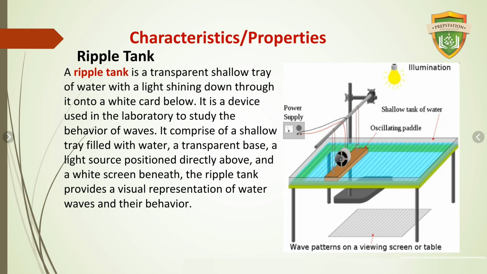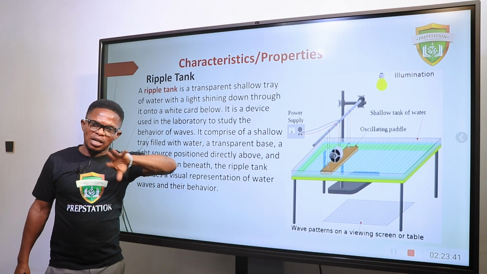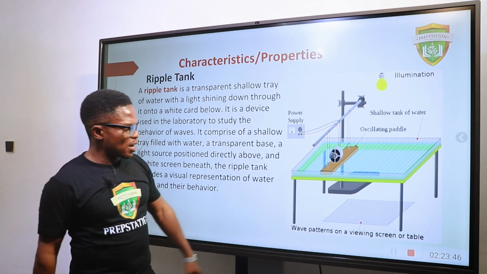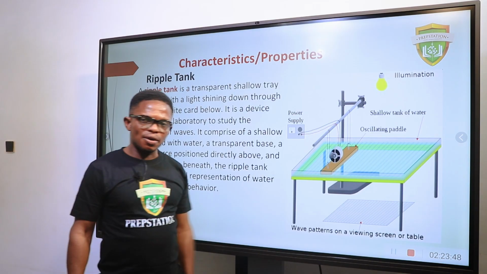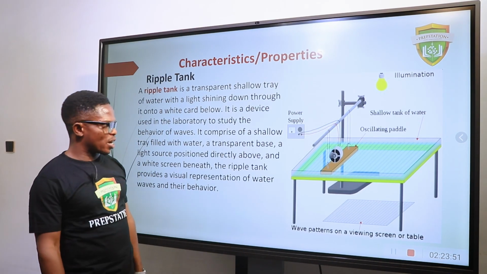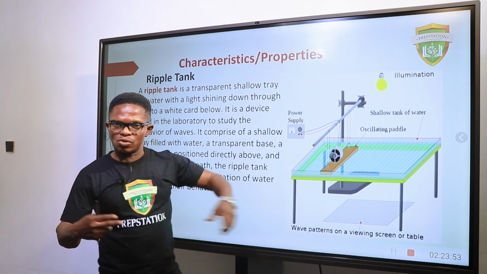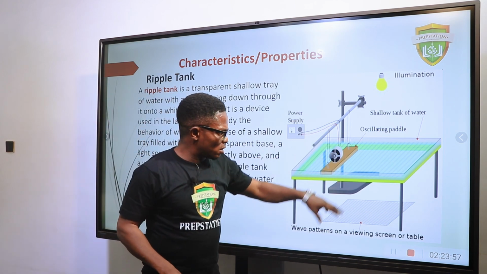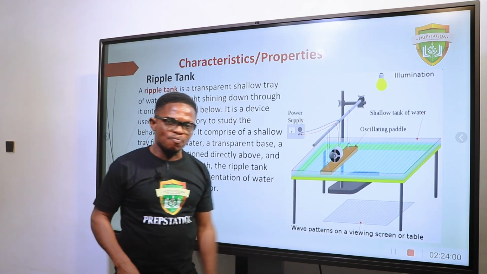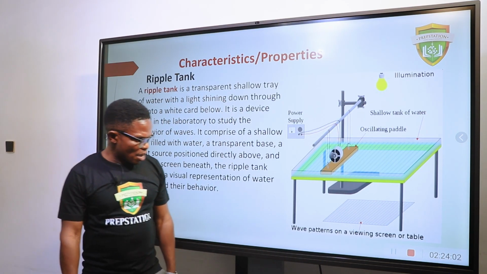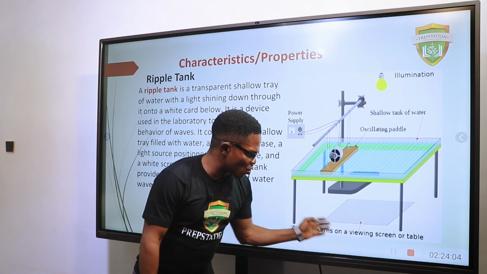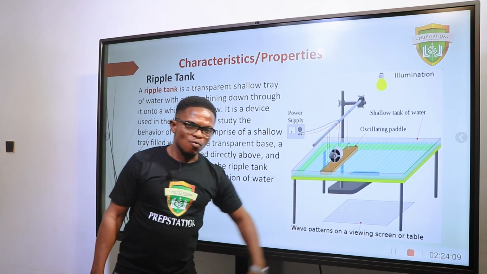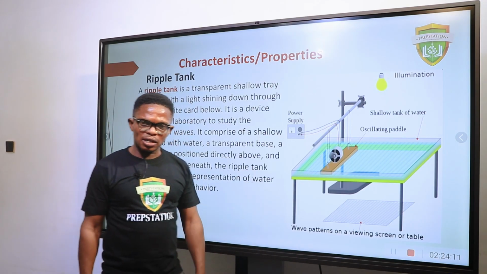To study the properties of waves in the laboratory or in any environment, you need a very simple device called a ripple tank. This diagram is the diagram for a ripple tank. It consists of an electric motor to move what is called the dipper, and a glass where you have a pool of water inside, and then a screen, or simply you can use paper, to see the shadow of whatever is happening in that pool of water.